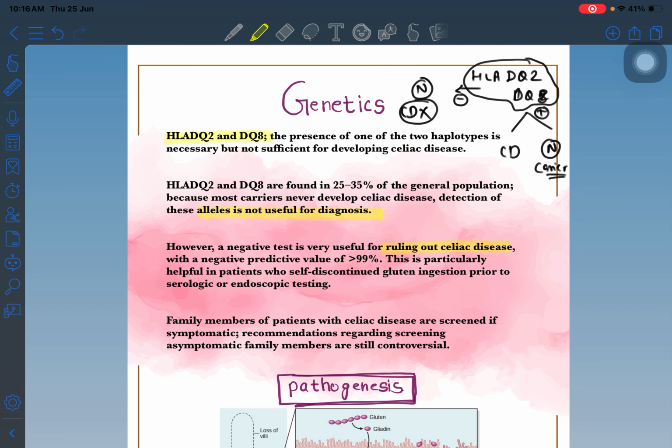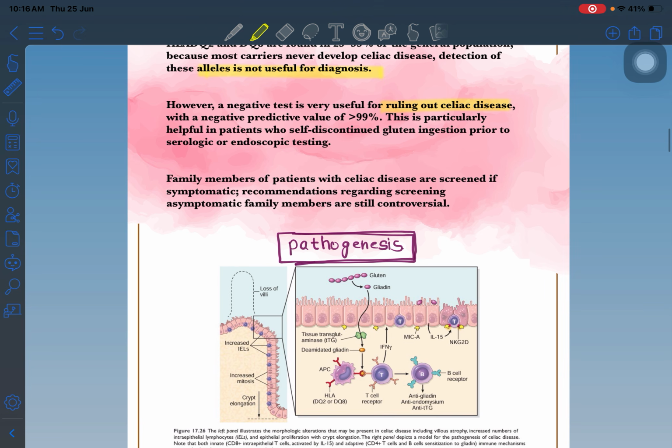If HLA-DQ2 and DQ8 are positive, we will follow up the patient and see, because there is a possibility of celiac disease. We cannot say definitely it will be celiac disease, but there is a possibility. Okay, this is very important.